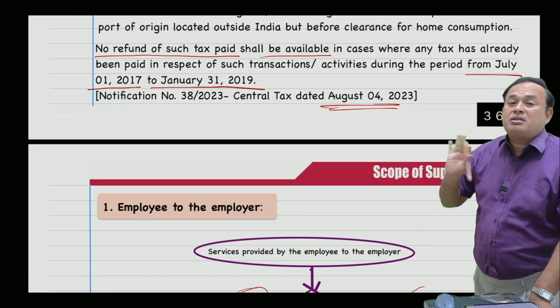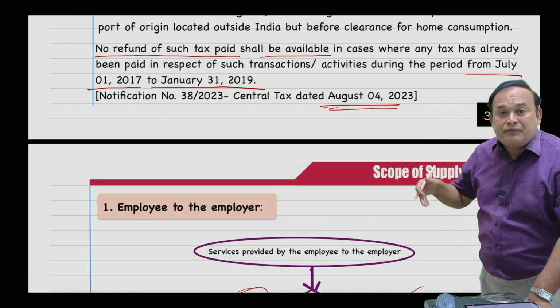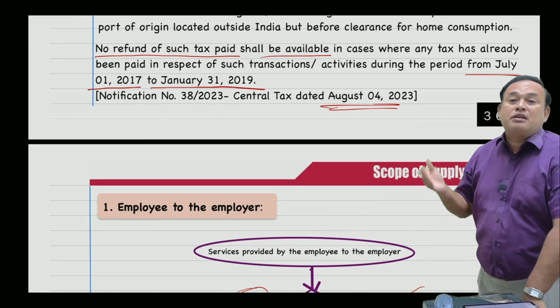That time they had not said retrospective effect. In the Finance Act 2023 only, they said it is a retrospective effect.